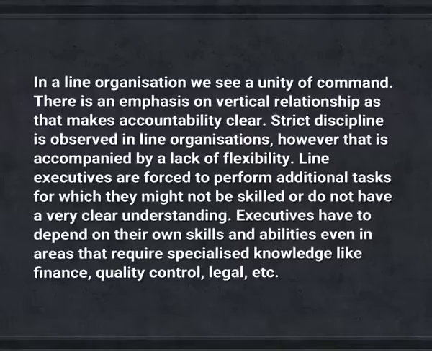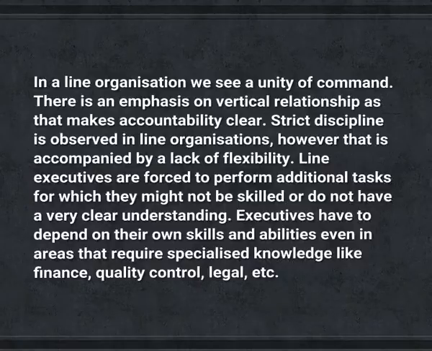In this example, the human resource function would not be an independent function and would fall under the production function, and the human resource manager would be reporting to the production manager. In a small organization, the line foreman would take the help of the human resource manager whenever required. However, in a large organization, the human resource development could be further subdivided into smaller teams such as wage administration, training, welfare facilities, etc. In a line organization, we see a unity of command.